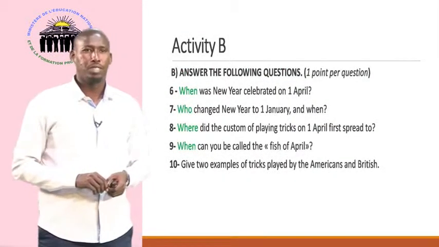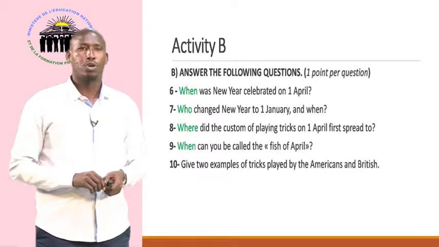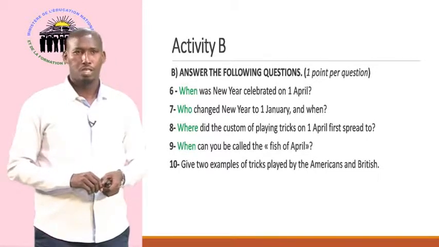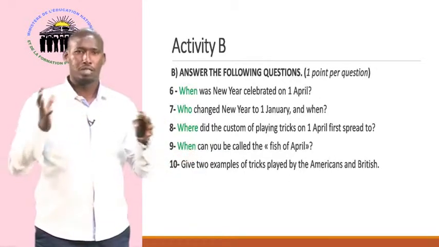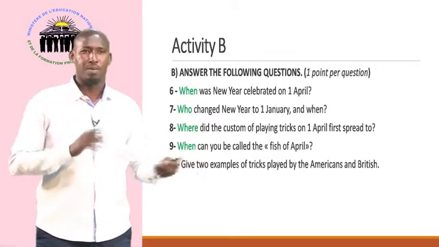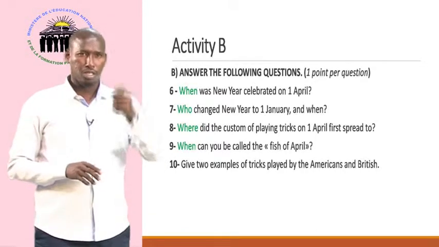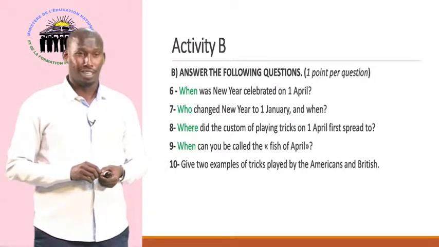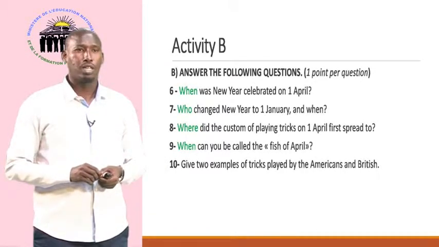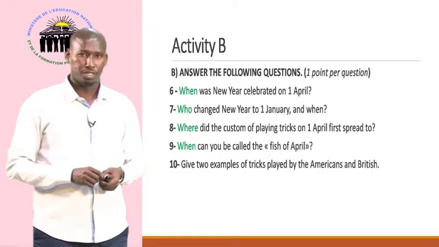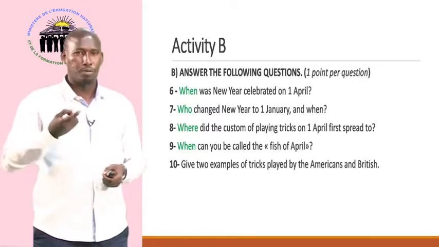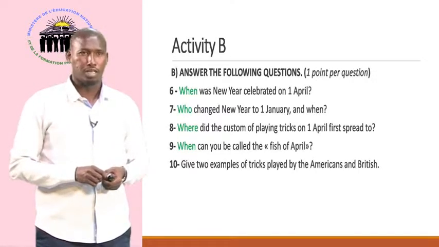Here in activity B, we've got, answer the following questions. These questions are mixed, so it means that we've got some scanning and some skimming. As you can see, the words which are written in green are the words that are going to lead you. We call them WH questions. They tell you the information that you are looking for in the text.